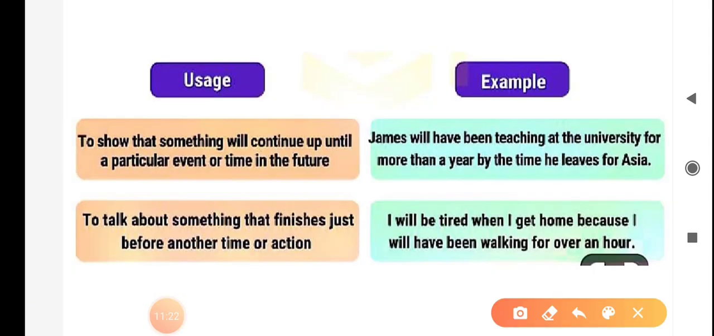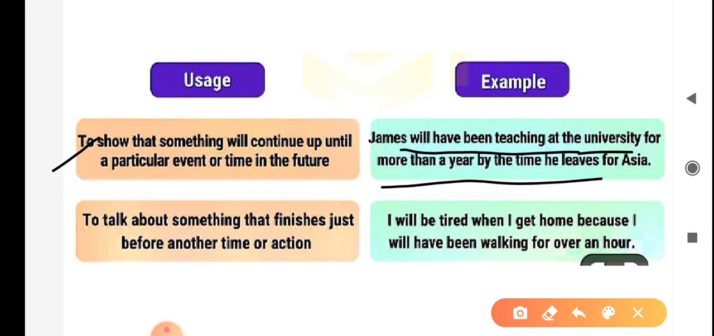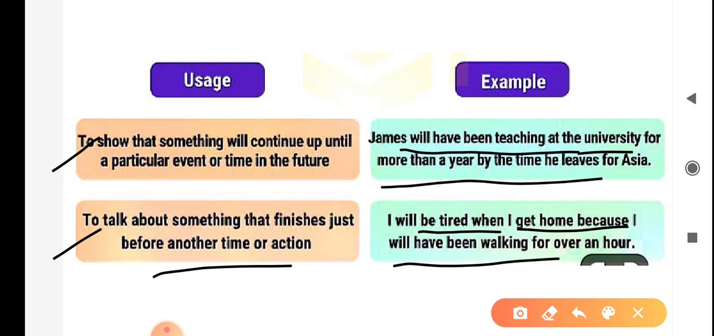Here are some usage of future perfect continuous tense. First one, to show that something will continue up until a particular event or time in the future. For example, James will have been teaching at the university for more than a year by the time he leaves for Asia. Next usage, to talk about something that finishes just before another time or action. For example, I will be tired when I get home because I will have been walking for over an hour.